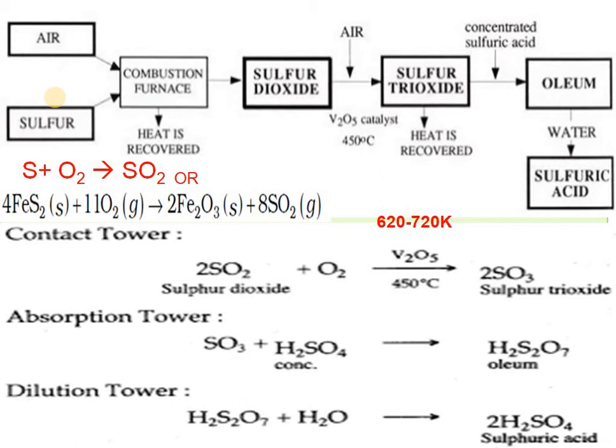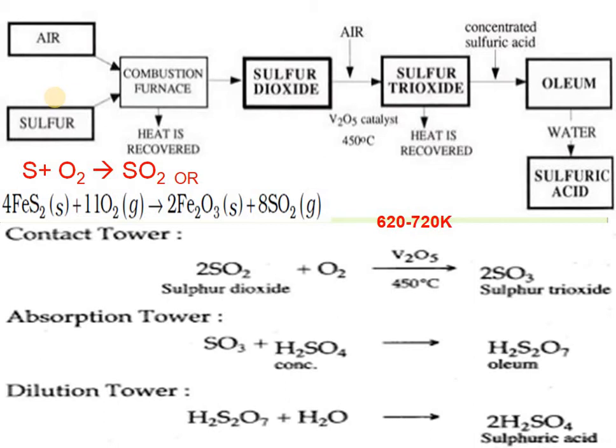So let us see, this is again the reactions as well as the block diagram. So here sulfur, as I told you, if sulfur is not there, we can use iron sulfide also. That will be oxidized to form sulfur dioxide. The heat is recovered because combustion will be there, and whatever material is the input will be crossed with that. This is utilization of heat only, nothing else. Then sulfur dioxide will be converted to sulfur trioxide to oleum, and then by dilution we will get sulfuric acid at the required concentration. So contact tower reactions are explained here, 450 degrees Celsius and pressure approximately 1 to 2 atmosphere.